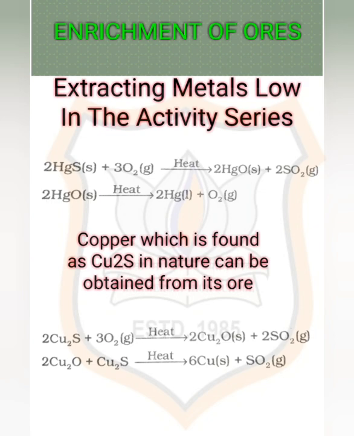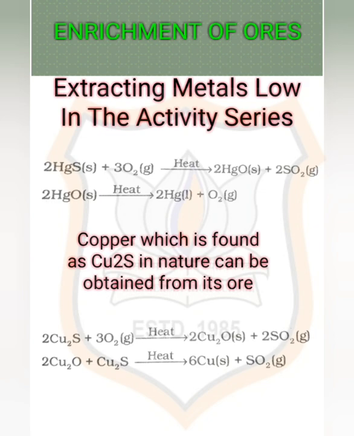Now, enrichment of ores. Ores mined from the earth are usually contaminated with large amounts of impurities such as soil, sand, etc., known as gangue. The impurities must be removed from the ore prior to the extraction of the metal. So the processes used for removing the gangue from the ore are based on differences between the physical or chemical properties of the gangue and the ore. So different separation techniques are accordingly employed.